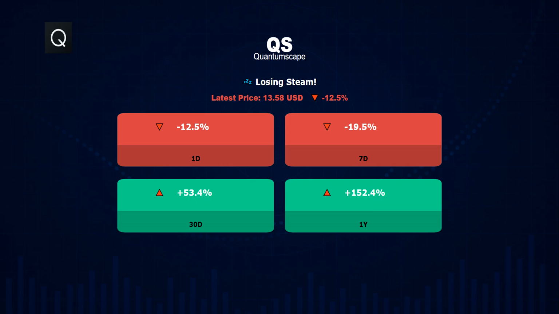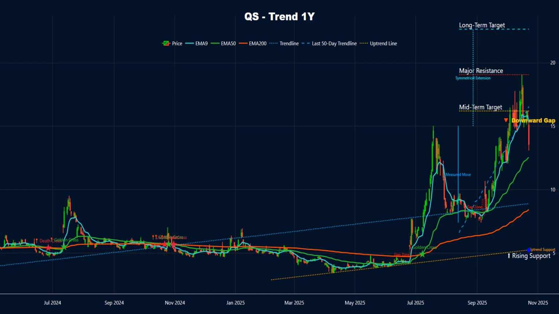QuantumScape is plunging, a critical shakeout may be underway. The stock dropped 12.5% today, and the 30-day trend suggests an uptrend. The price is showing strength on longer timeframes, but recent weakness below EMA 9 could point to short-term selling pressure or consolidation. A potential midterm resistance is seen around $16.20, supported by a cluster of prior highs in this zone.